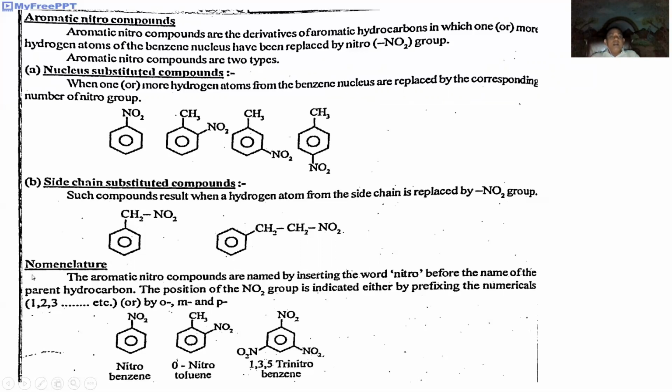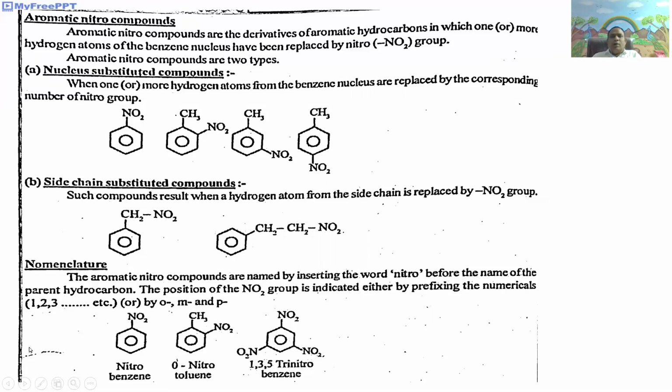Aromatic nitro compounds are those in which, in aromatic compounds like benzene, naphthalene, anthracene, one of the hydrogen atoms is replaced by the nitro group. The obtained compounds are called aromatic nitro compounds.